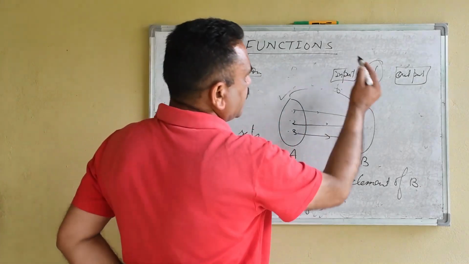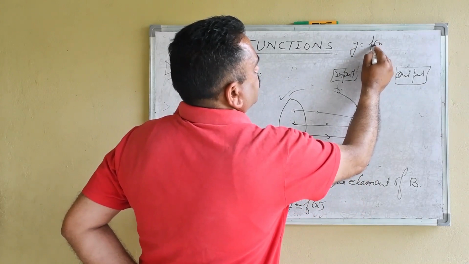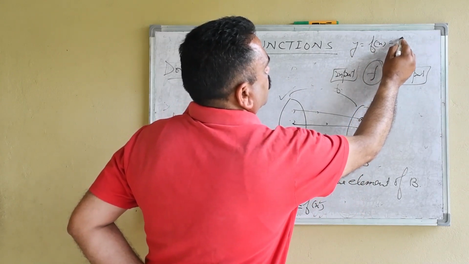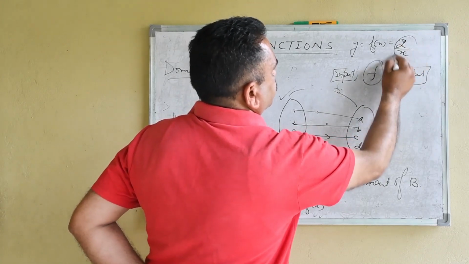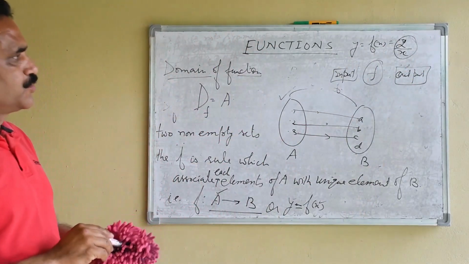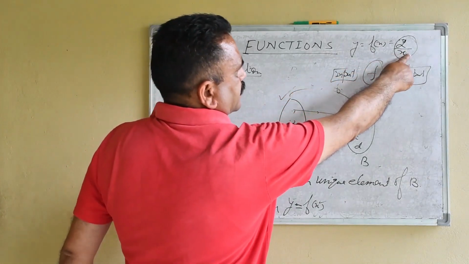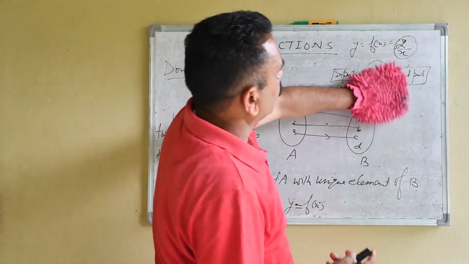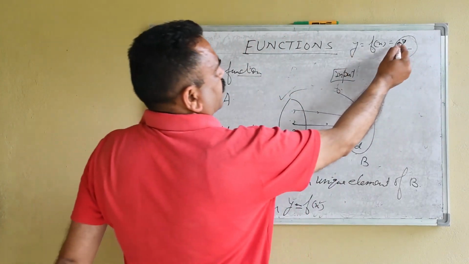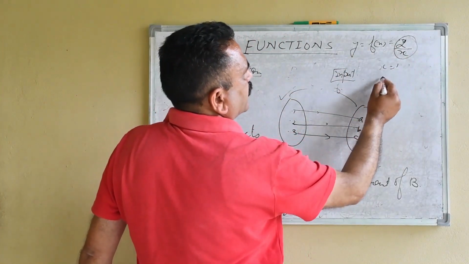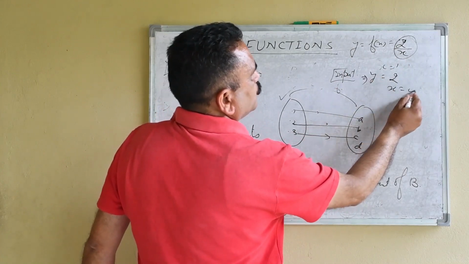For example, take y is equal to f(x) is equal to 2 by x. Now see, for all real values of x, is it defined or not? If you put x is equal to 1, this will be 2. But if you put x is equal to 0, what would you get?